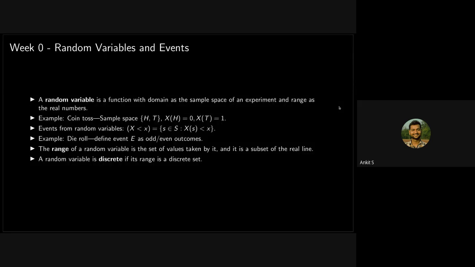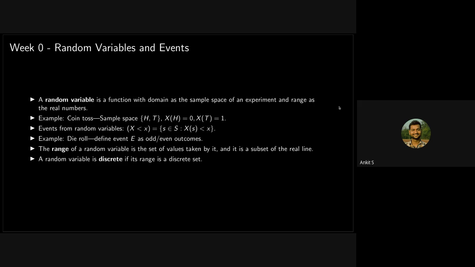Now we are moving in a direction in which we will study more of this formally. Then we study random variables and events. Earlier we were just talking about sample space and events in terms of sets, and now we have defined random variables. What is a random variable? A random variable is basically a function with domain as the sample space of an experiment and range as the real numbers.